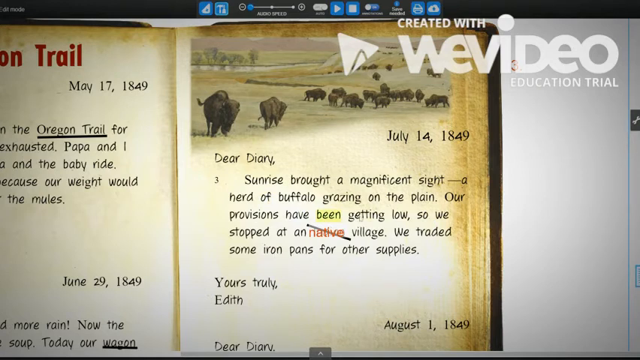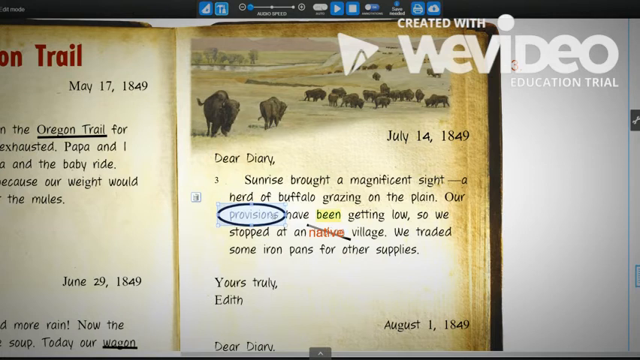So another word I see in the text that might be confusing is the word provisions. So I'm going to circle that word, provisions, and I'm trying to figure out what this word provisions means. I don't understand this word, so I have to circle it because I don't know exactly what it means.